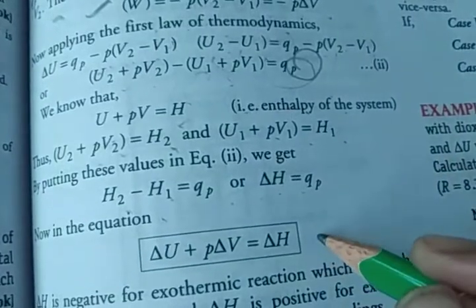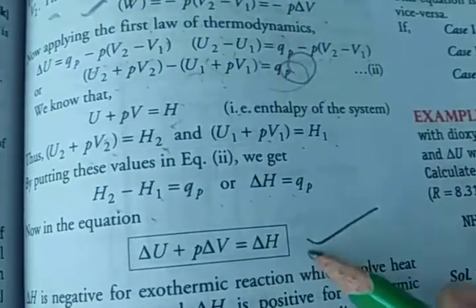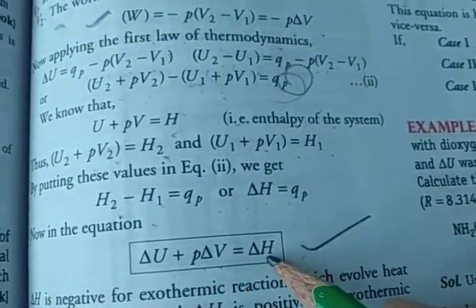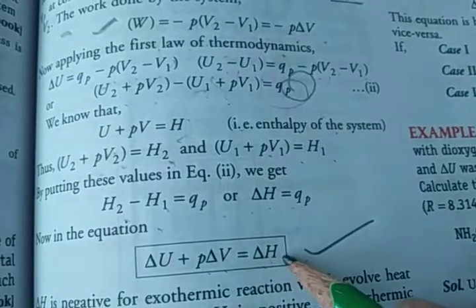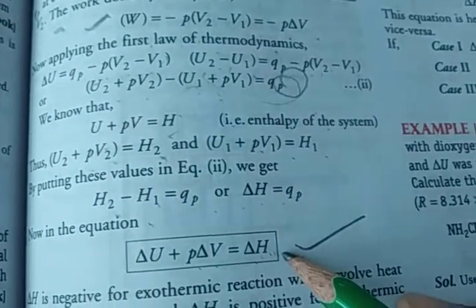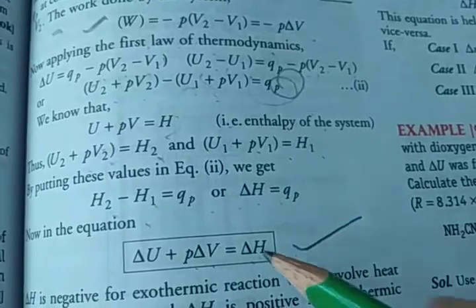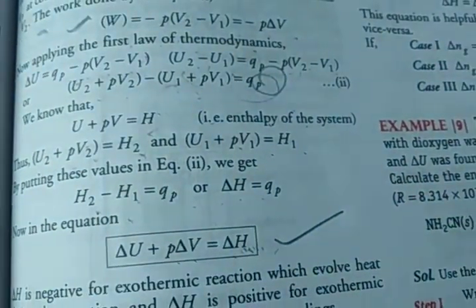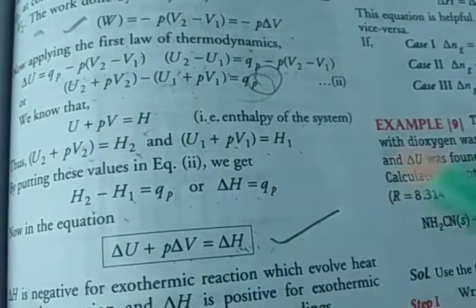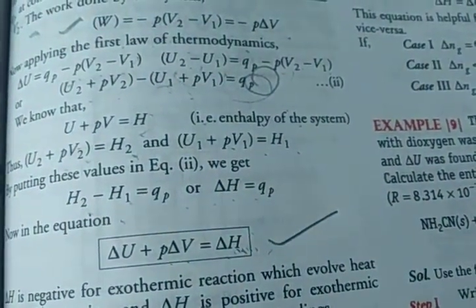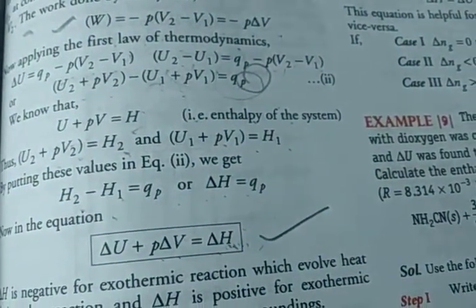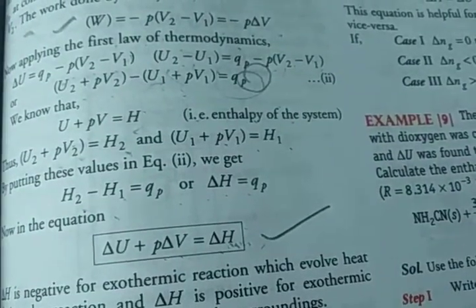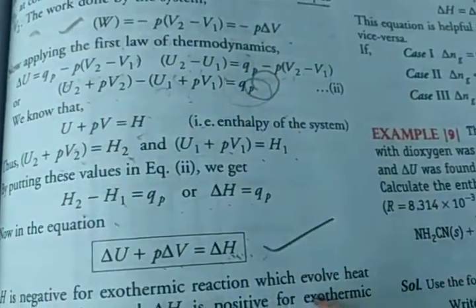So in the equation, delta U plus P delta V is equal to delta H. Here delta H is negative for an exothermic reaction, because it evolves heat during the reaction, and delta H is positive for an endothermic reaction, which absorbs heat from the surroundings. Clear?